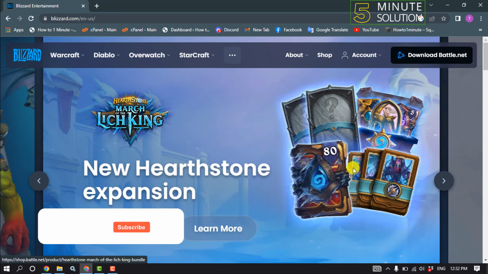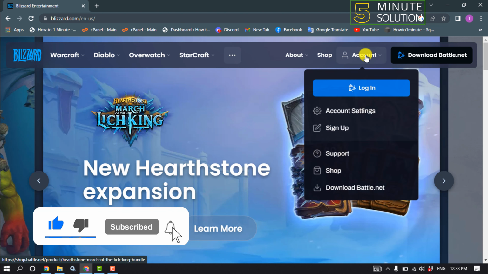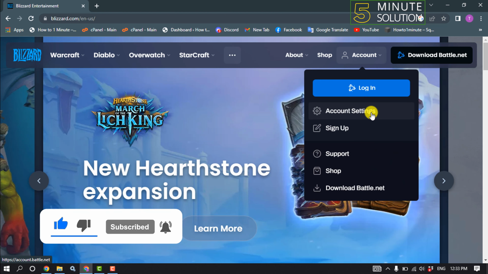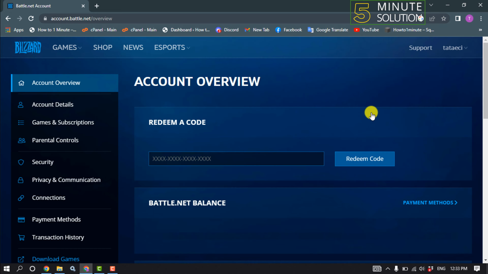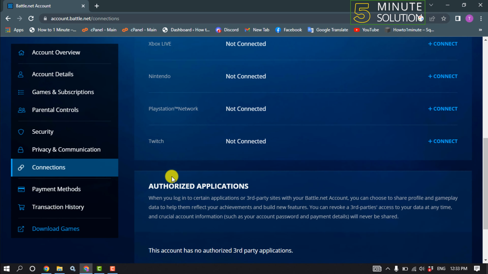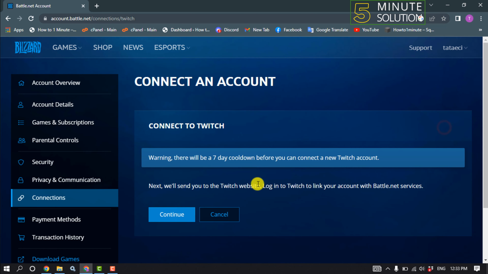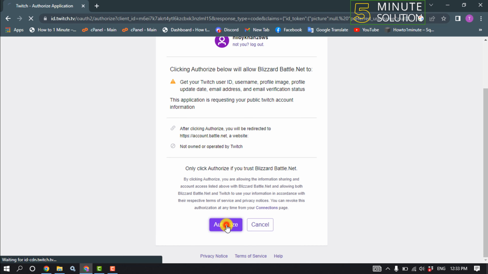So first of all, open your Blizzard account and make sure to log into your account and click on account settings and click on connections. Scroll down and here you'll find the Twitch option. All you have to do is just click on connect, continue, authorize,